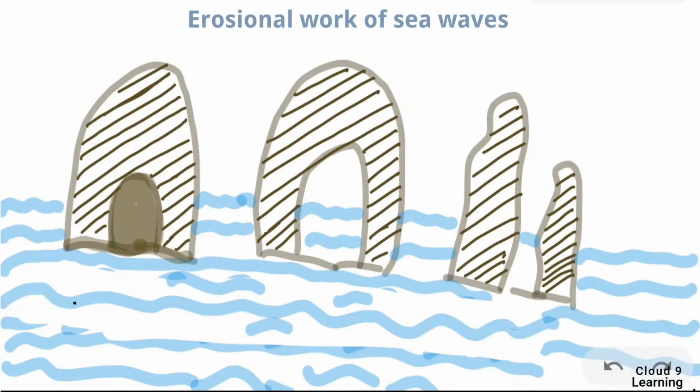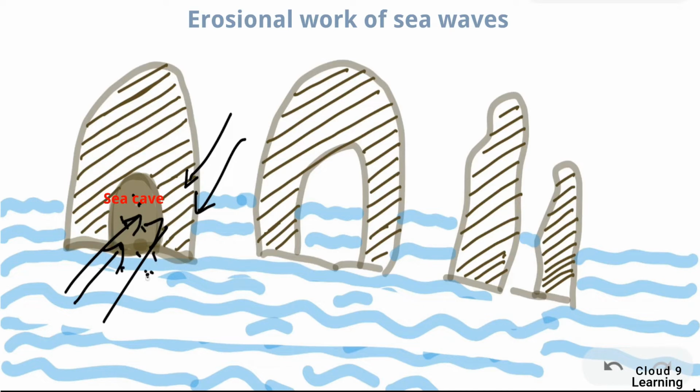Now we will study how a sea arch and a sea stack are formed. Because of continuous hitting of the waves from both the sides, that is from the front side as well as from the back side of the sea cave, these rocks become weak and they start falling down, making a hollow in between. You can see it here in this picture, and this is known as a sea arch. The sea arch is further eroded because of the hitting of the waves.